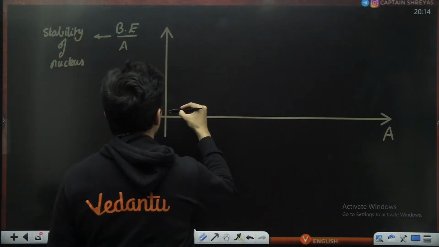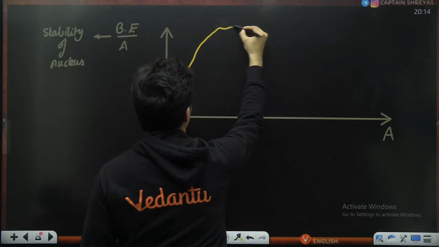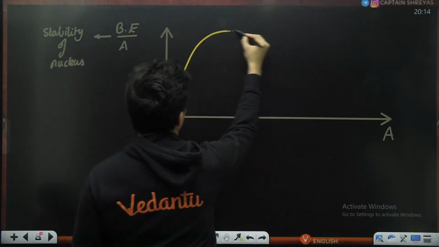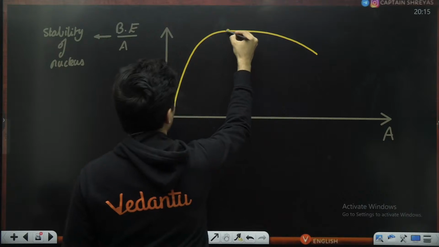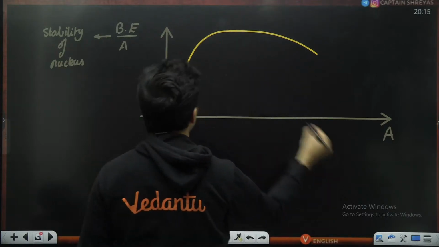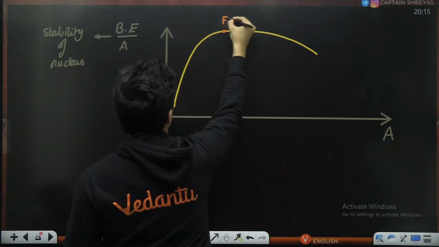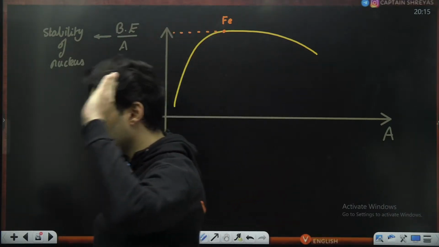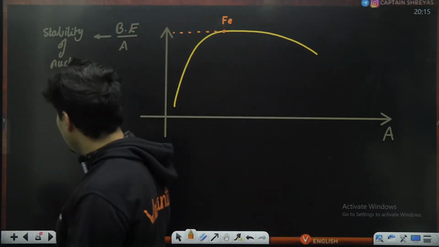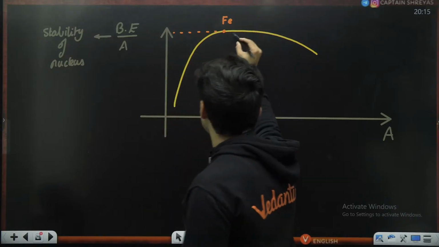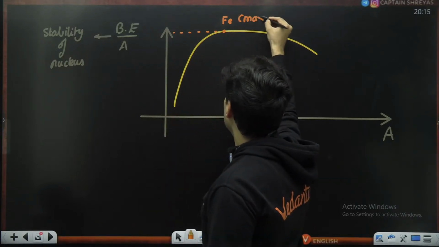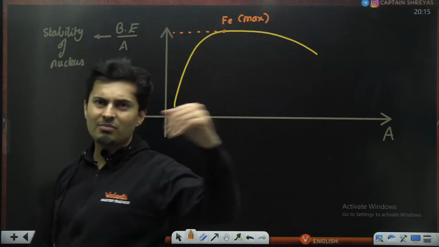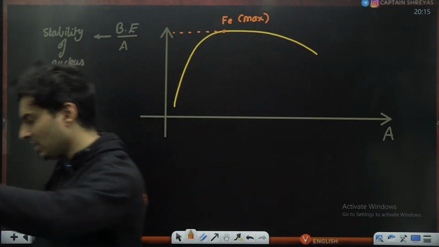This graph goes somewhat like this, and then goes like that. It is maximum for iron. This is very important. For iron, this binding energy per nucleon is maximum, something around 8 point something mega electron volt per nucleon.